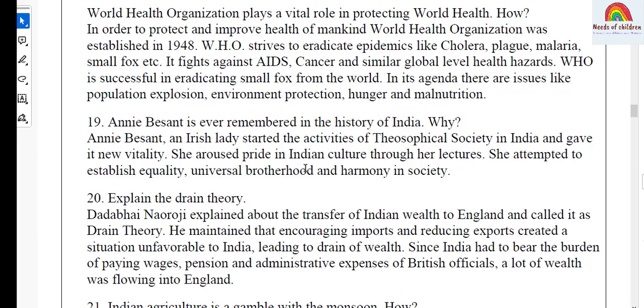And the answer, Annie Besant, an Irish lady, started the activities of the Theosophical Society in India and gave it new vitality. She aroused pride in Indian culture through her lectures. She attempted to establish equality, universal brotherhood and harmony in society.